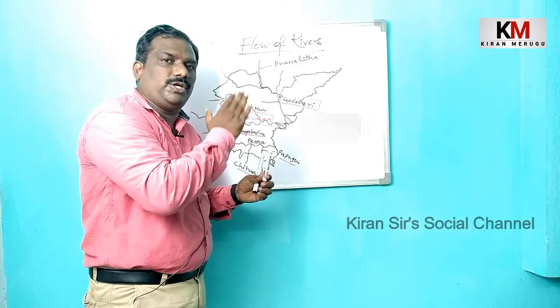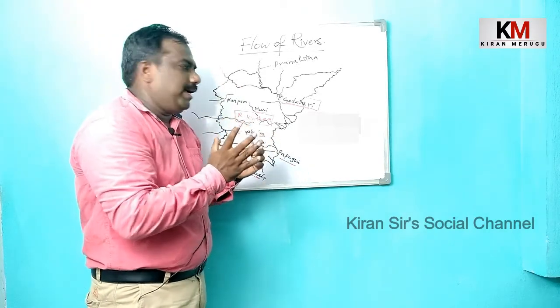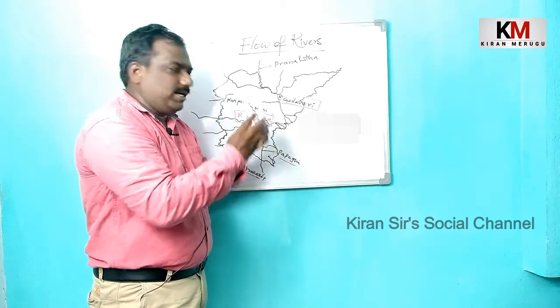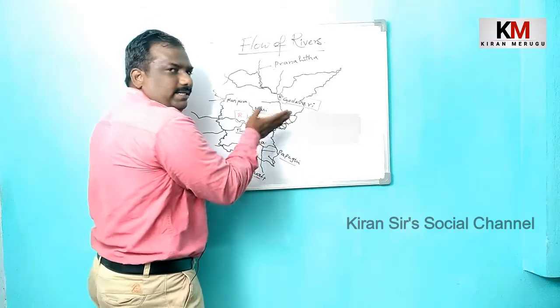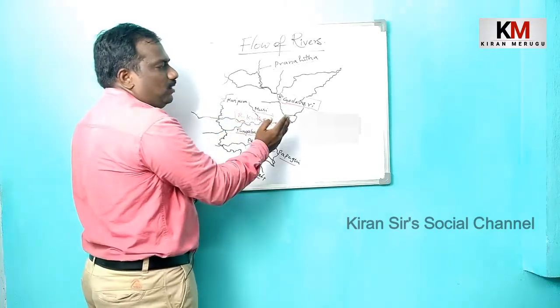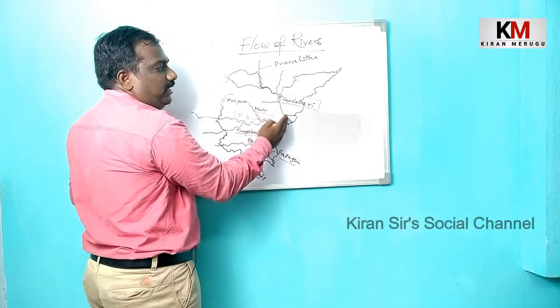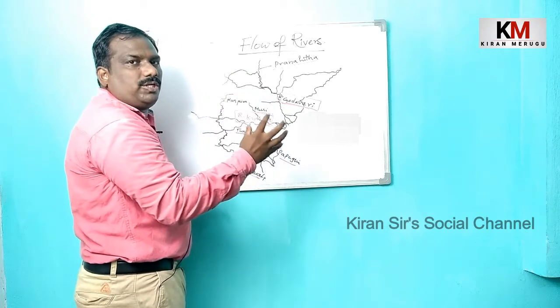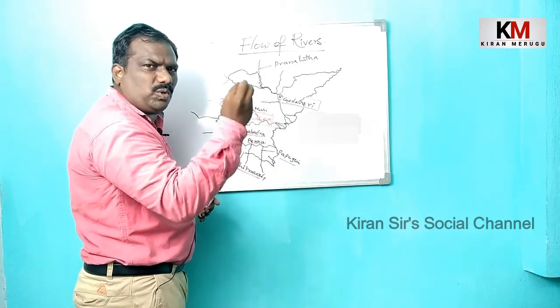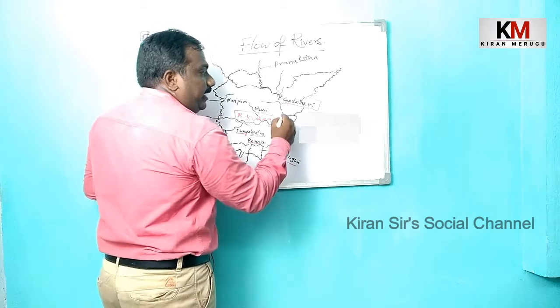While it is slow, the river water deposits silt in the bed of the river. Slowly, very close to the sea, the river becomes very slow and forms a delta.